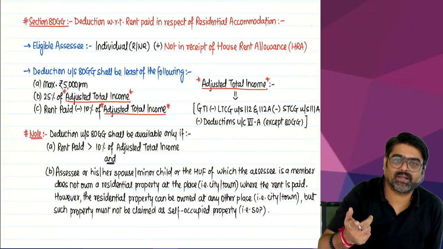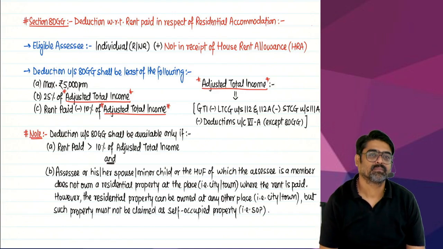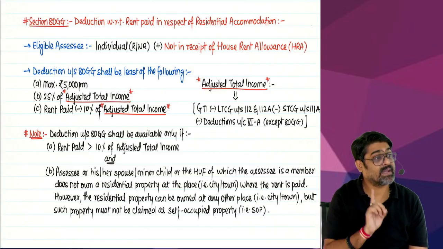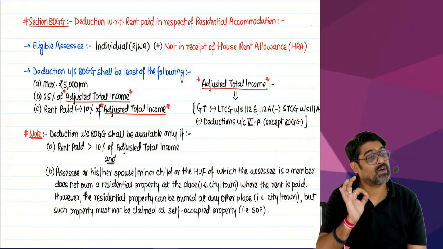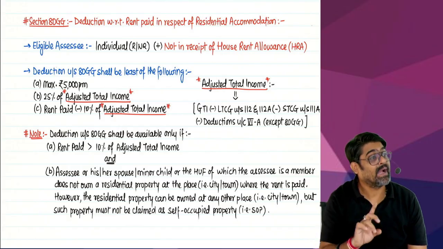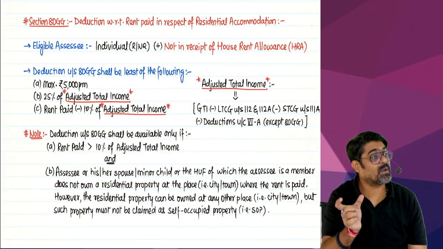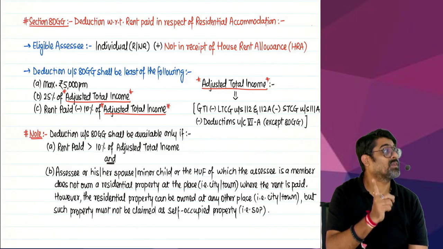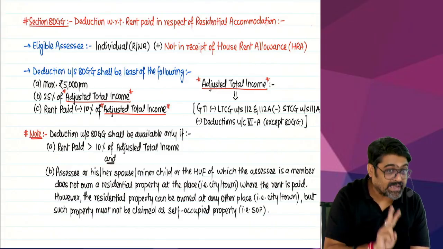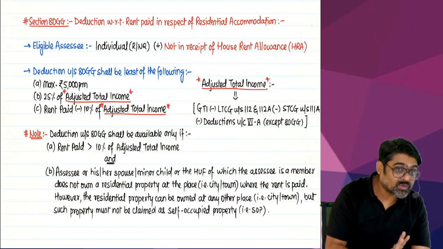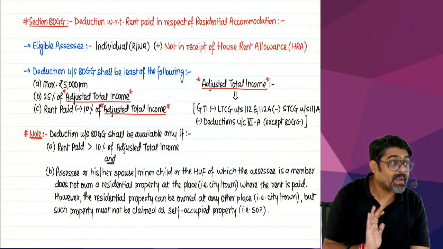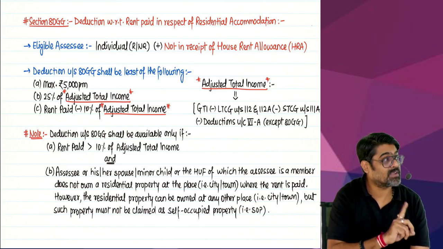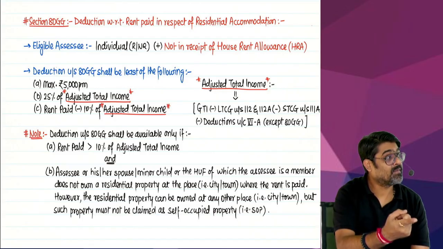So to claim 80GG deduction, first condition, you should pay rent, and that rent must be more than 10% of adjusted total income. Yes or no? And the city, the place where you are paying the rent, in that place, the assessee or the spouse of assessee or the minor child of assessee or the HUF of which the assessee is the member, any of these persons are not having any residential house in that city where the rent is paid.